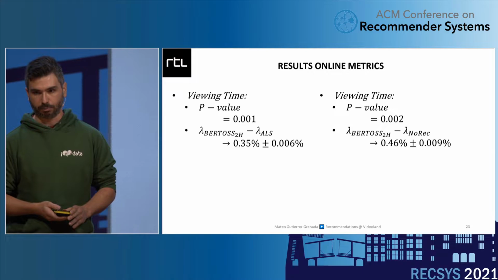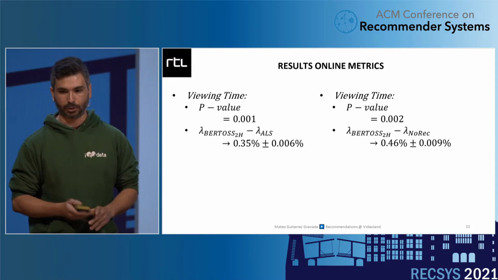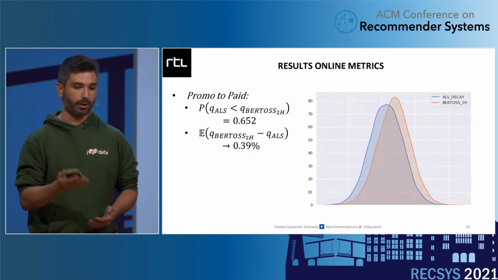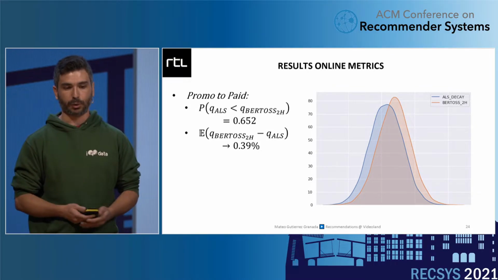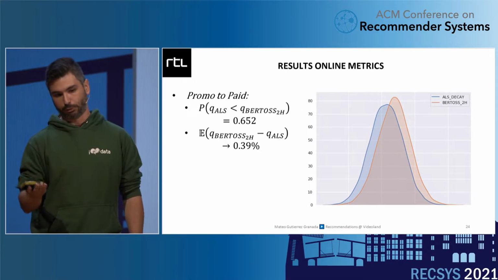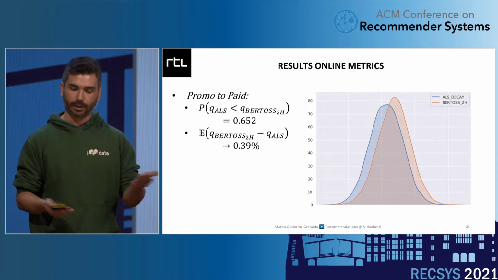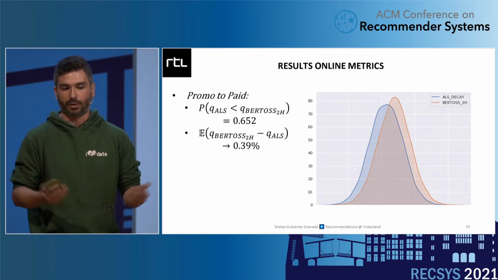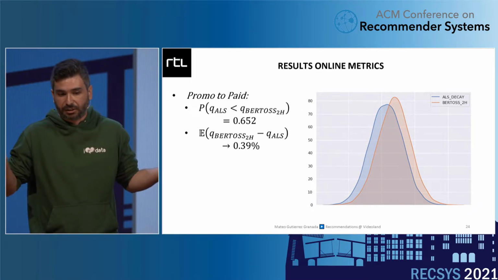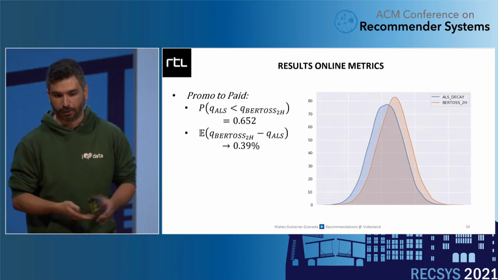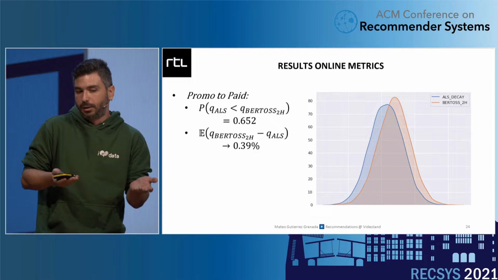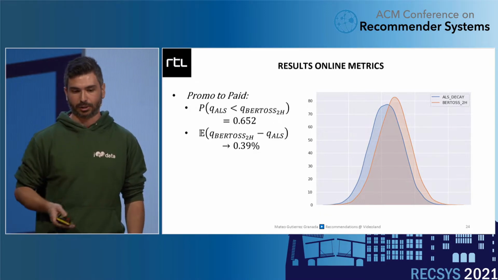Well, here I have a point estimate and a confidence interval, but no distribution. Whereas for the promo to paid, if we compare BERT4Rec with the ALS, we have a distribution. We can realize the probability of the BERT4Rec to be better than the ALS. In this case, I would say it's not high enough probability to declare a winner, but we have it and we can use it to assess risks, if we want to use it. At least we can give a number to this.